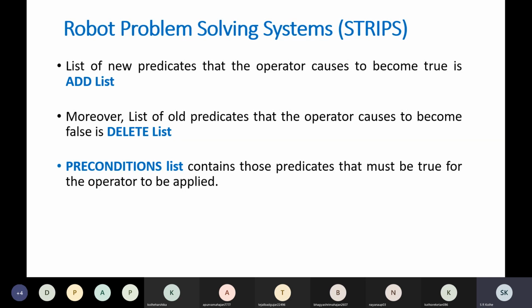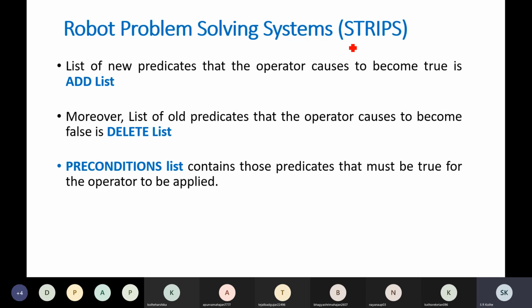So now, to define any operation, the STRIPS expert system was there, a robot problem solving system, and in that STRIPS system, such a mechanism was proposed. Okay, so we are going to follow this for understanding all these planning techniques.